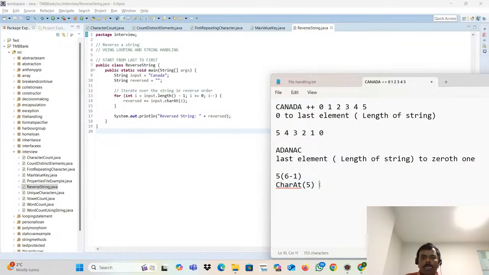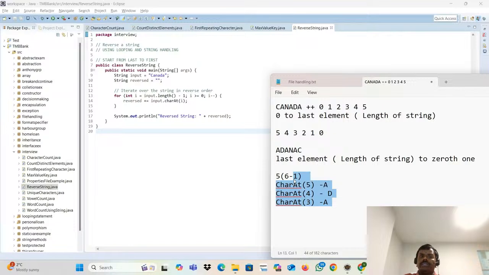A, it will be done. Then what will happen? Caret of 4. What is that? D will be written. Then caret of 3. What will happen? A will be written. So similarly, it will go A, D, N, A, C. It will go there. So it's a reversal of string.